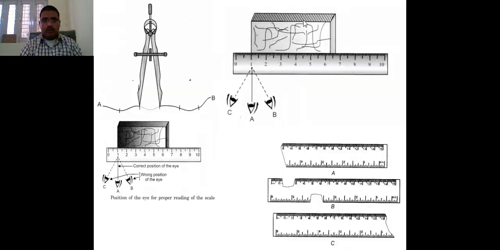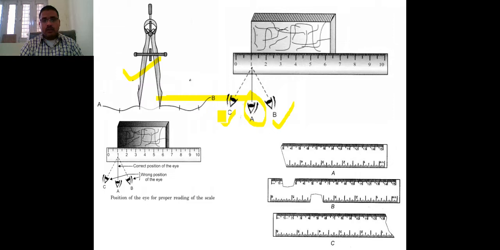Now this is another correct way to measure things, which I already talked about. This is the correct position, and if we put the eye here or here, errors come. Those errors are basically parallax error. Now when we use a compass, by use of the compass we can also measure things.